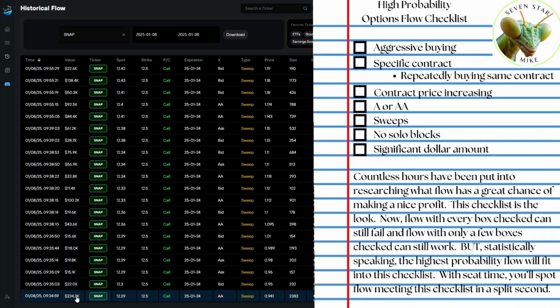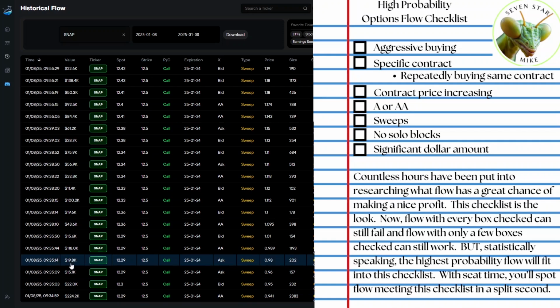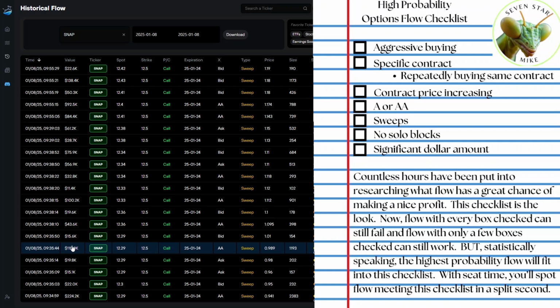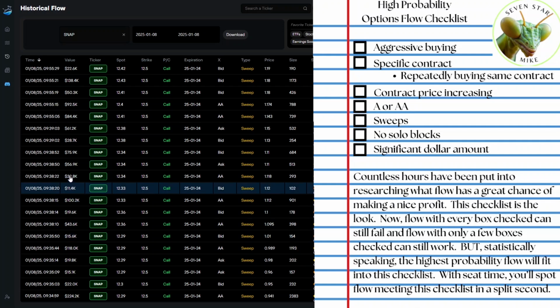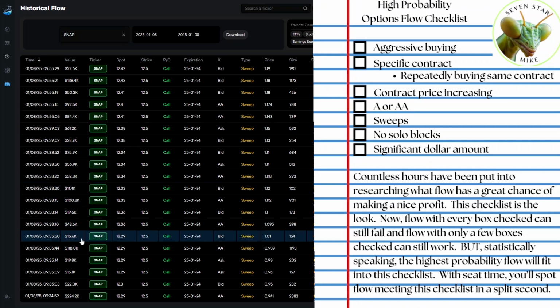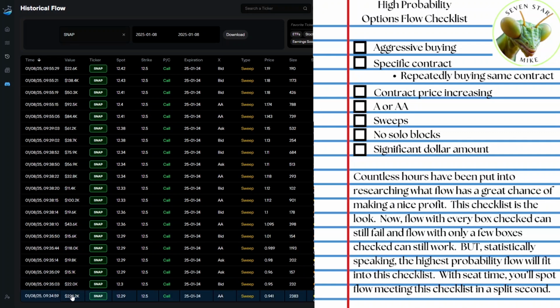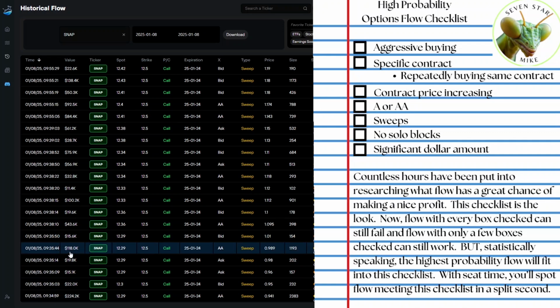Aggressive buying. So we start off with this $224,000 trade. Now I like that dollar amount for Snap, so that caught my attention. It was followed with 22, 15, 19, and 118, and then 15,000. Now this 15,000 line is where I posted the flow in the chat room. So this is what caught my attention up to here. Everything beyond that was extra. So when I saw the trade, it stopped here. So the 224 and the 118, I like those numbers.